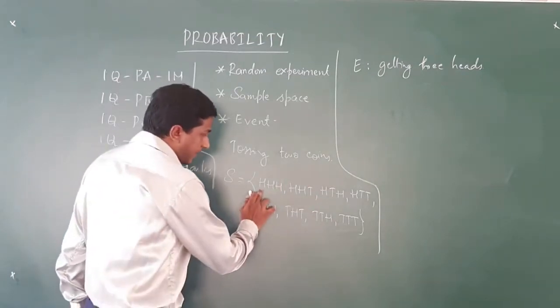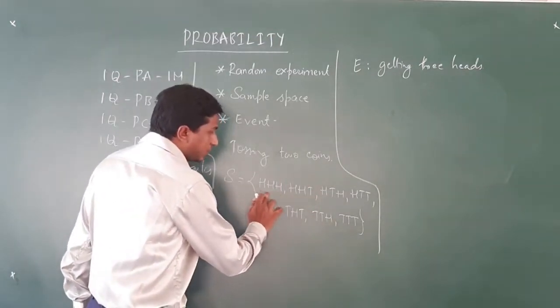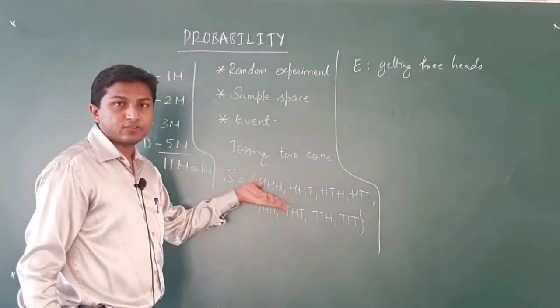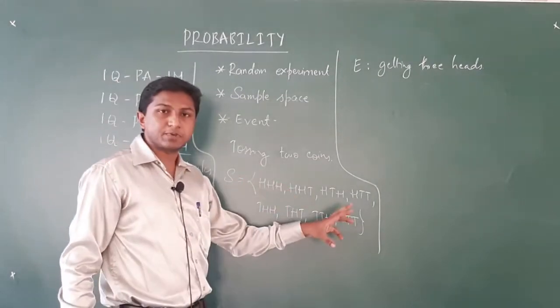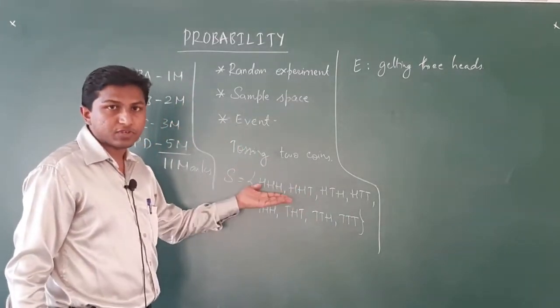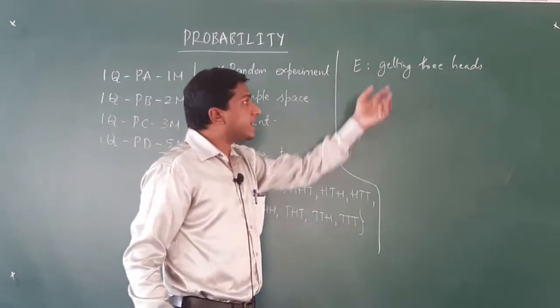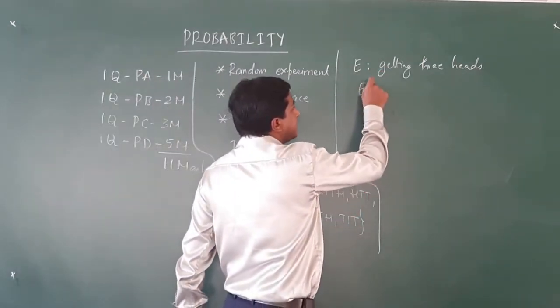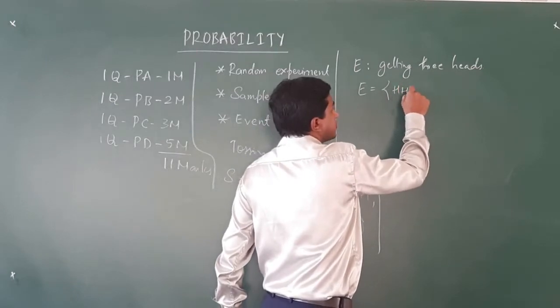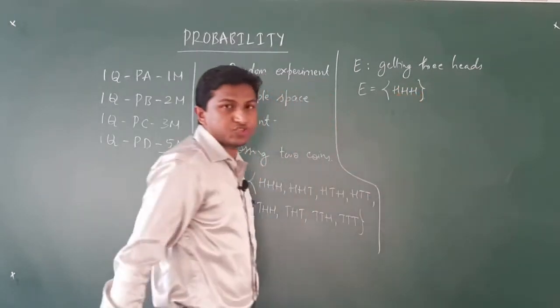So you can see that this is the only outcome wherein you are getting 3 heads. In the sample space, there is only one outcome where we are getting 3 heads. So I can write set E is equal to the singleton set {H, H, H}.